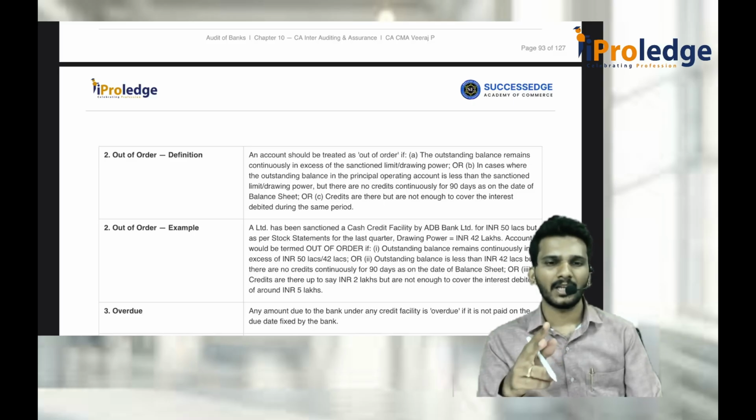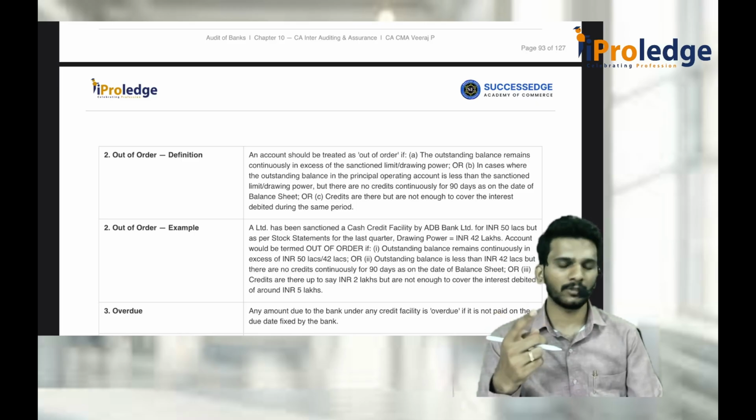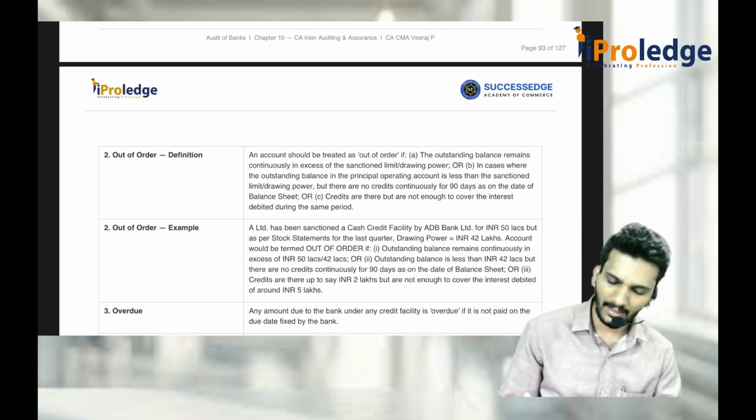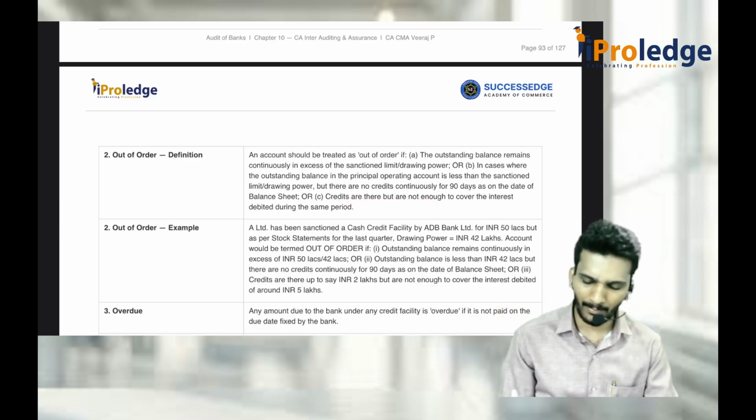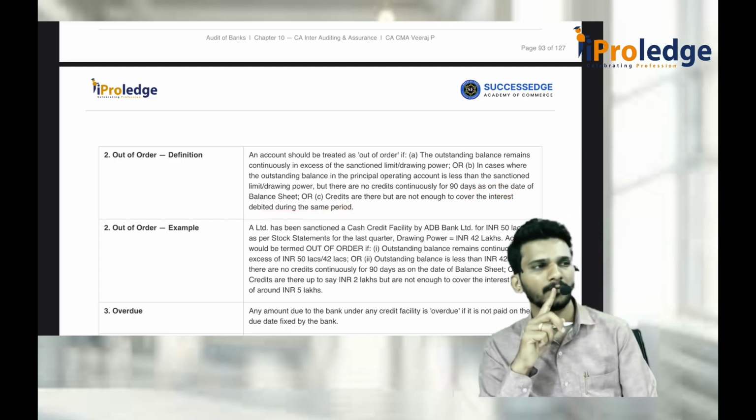Second category is you did not draw more, but whatever the money you are supposed to pay, you did not pay even a single rupee for a period of 90 full days, 3 months generally. Third one is credits are there, you are paying some money, but the money you pay is not sufficient to cover the interest part also.